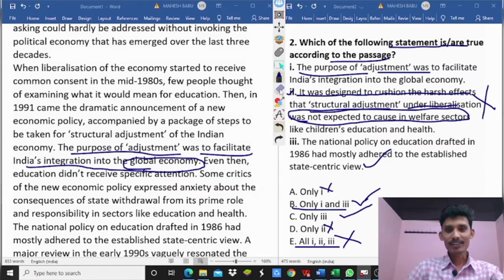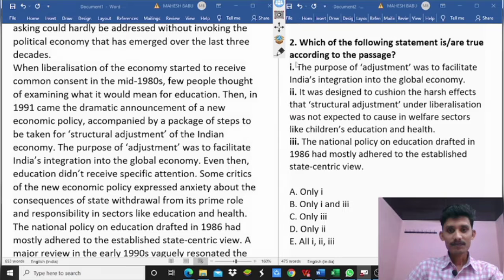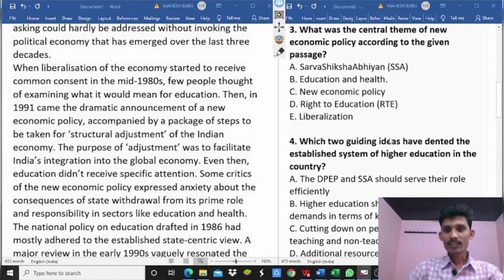Next, question number 3. What was the central theme of the new economic policy according to the given passage? So we can see the options. First one is Sarva Shiksha Abhiyan, education and health, new economic policy, right to education, liberalization.